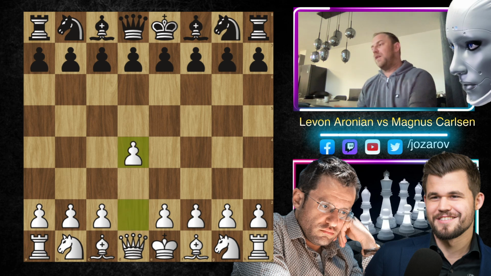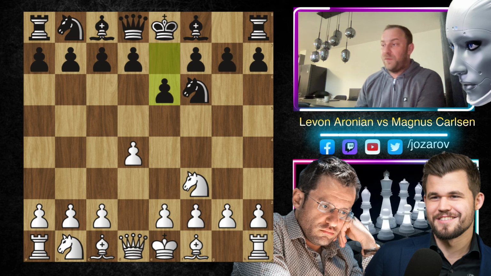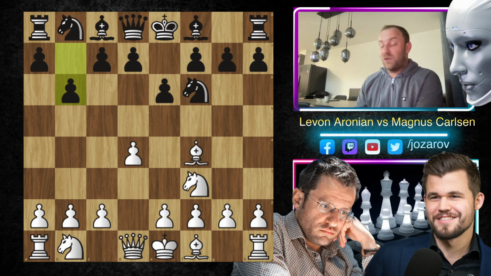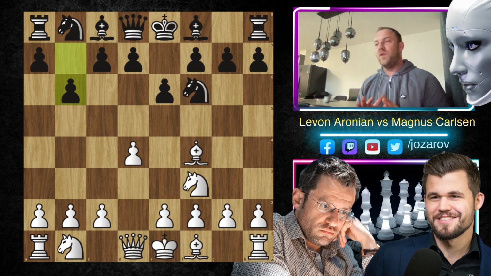D4 played by Levon. We have knight to f6, knight to f3, e6. We have bishop to f4. The London system is on the board. Many times in this particular tournament, Levon Aronian tried the London system. Now Magnus Carlsen plays the move b6, goes into Queen's Indian structures.